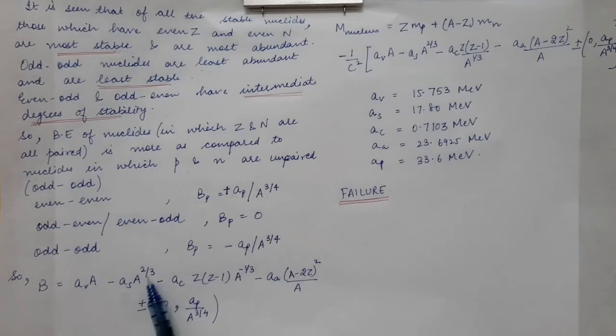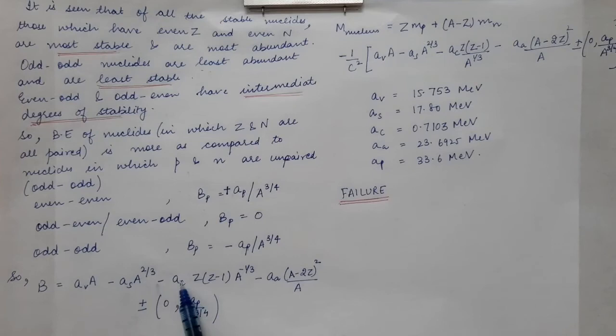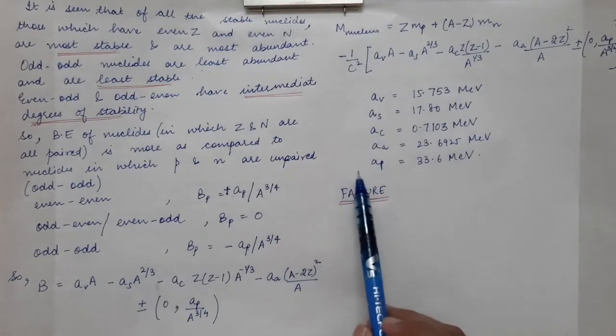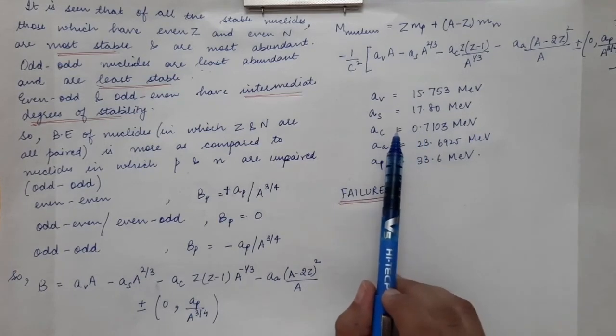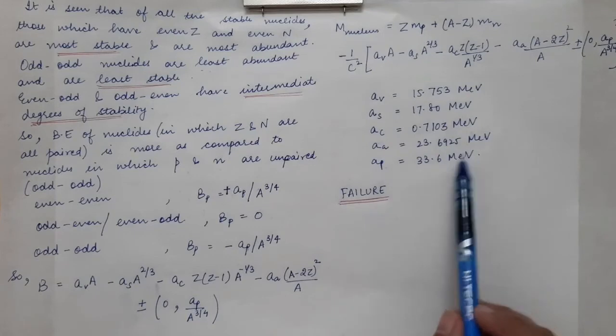Similarly, in the case of surface energy, this is a constant term, so the As constant will take the dimensions of binding energy. Similar is the case for Ac, Aa and Ap. So these are the values of the constants in various binding energy terms, and these are calculated experimentally.